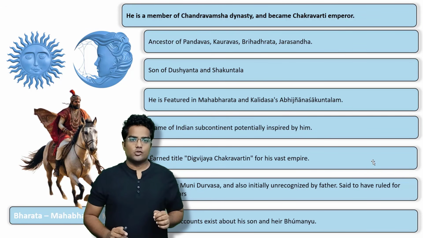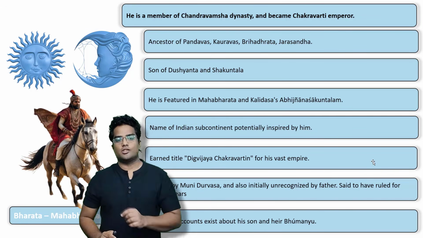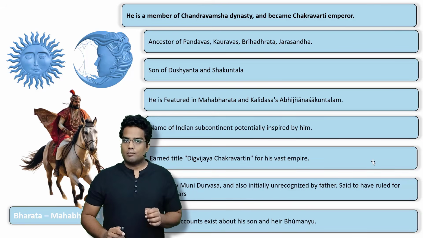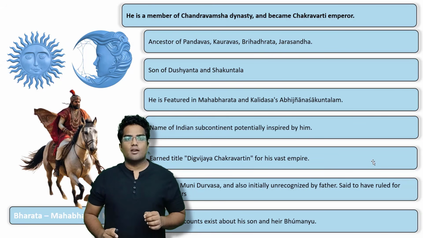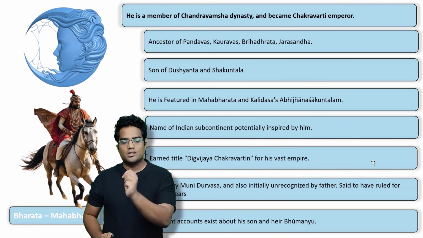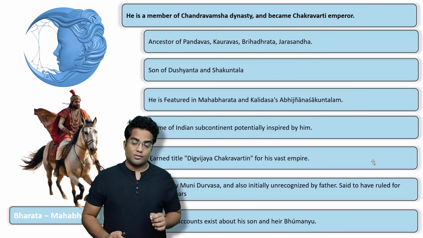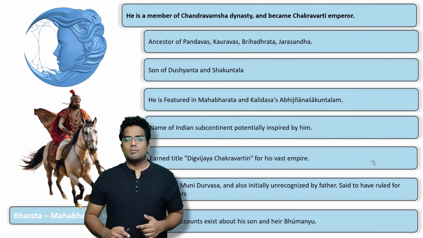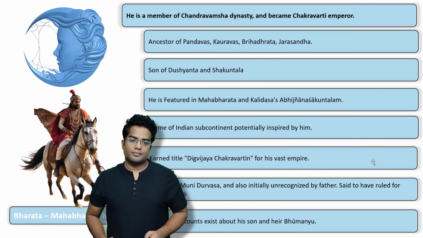The first one is Suryavanshi and the second one is Chandravanshi. Now this guy, King Bharata, is from the lunar dynasty, or Chandravanshi. He's from the Chandravanshi dynasty, and he became the Chakravarti emperor.